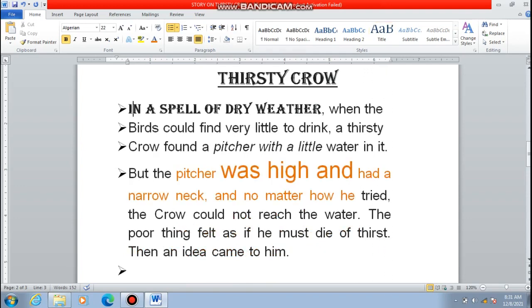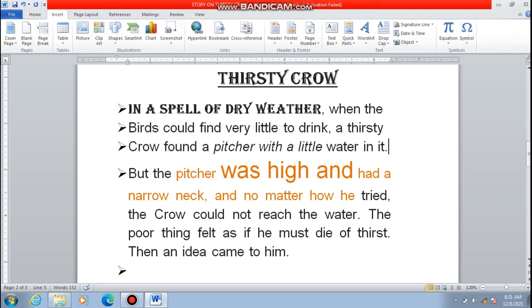Okay, suppose I want to insert a picture after this sentence. As you can see, my insertion point is here. Okay, so I want to insert a picture here. So first of all, I'll make a click here, then go to insert, click picture.